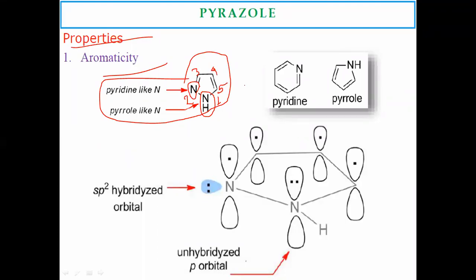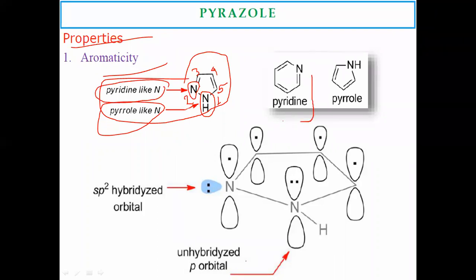Both nitrogens are similar to pyrrole. The nitrogen where the hydrogen is present resembles the pyrrole structure. The pyrrole-like nitrogen is the heteroatom having hydrogen attached, whereas the second nitrogen is a pyridine-like moiety.